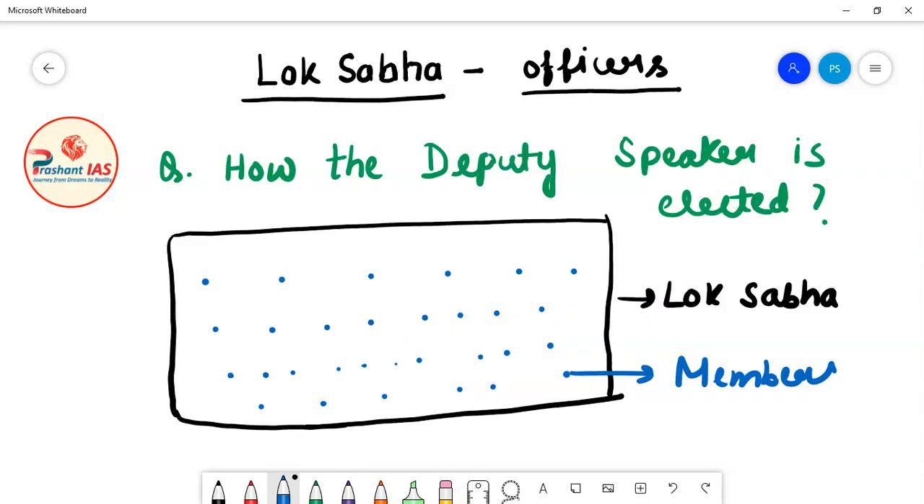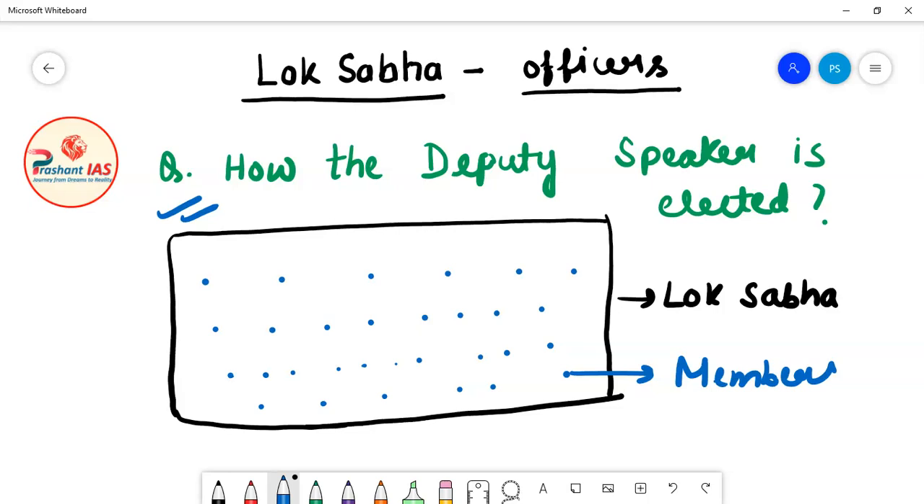So friends, now we have another question: how is the Deputy Speaker of Lok Sabha elected? We have discussed the Speaker of Lok Sabha. It is our duty to know how the Speaker is elected. Similarly, if we are discussing the Deputy Speaker, then it is our duty again to know how the Deputy Speaker is elected. So the simplest answer is that the election process of the Speaker and Deputy Speaker is the same. The Deputy Speaker is elected in the same way as the Speaker is elected.